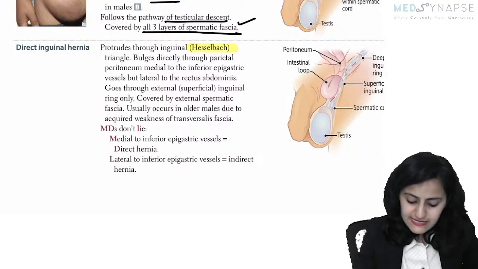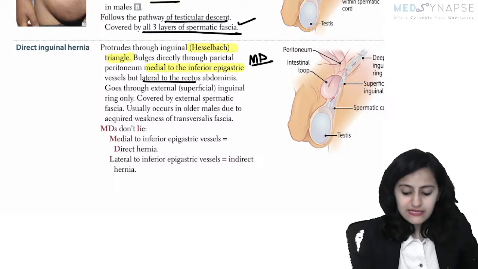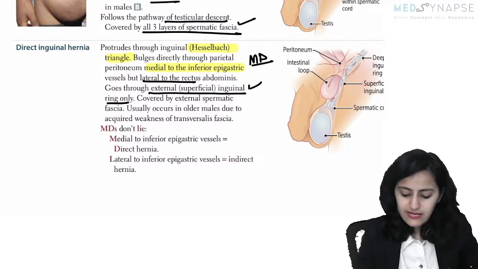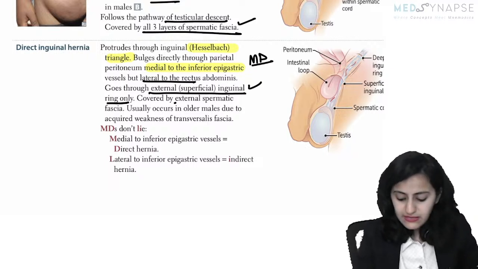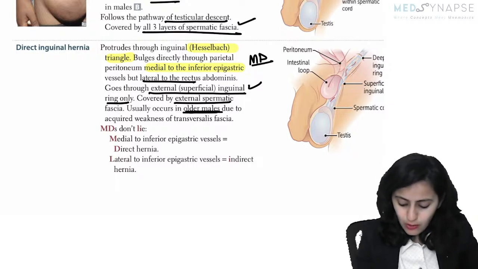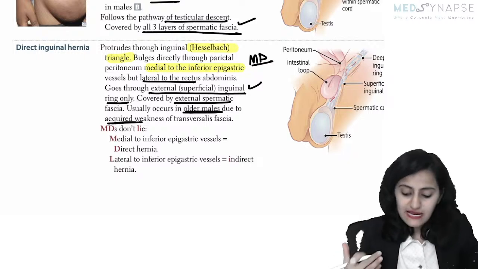Direct comes from the Hesselbach triangle, right? Medial to inferior epigastric, MD, but lateral to rectus abdominis, and it goes through the external inguinal ring, the superficial inguinal ring only, and covered by external fascia. It is more common in elderly males because of the weakness of the transversalis fascia.